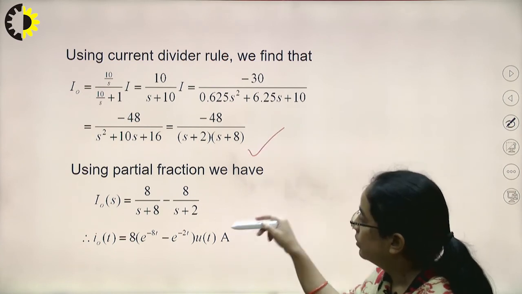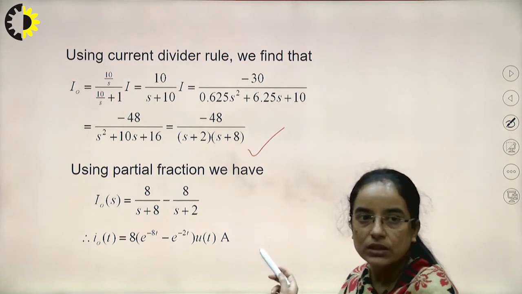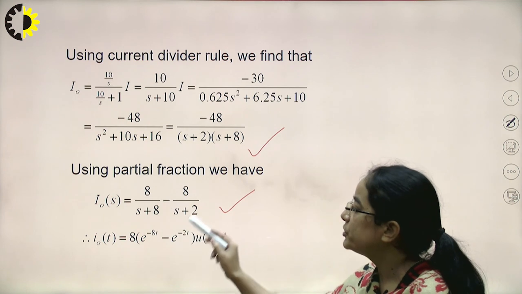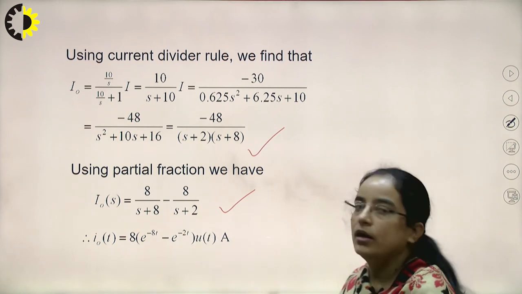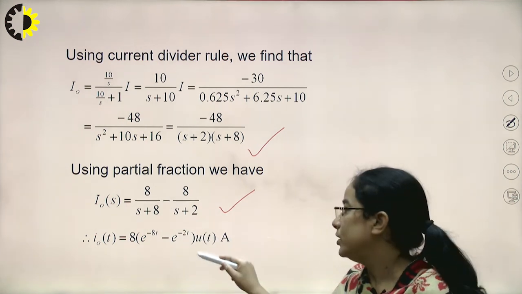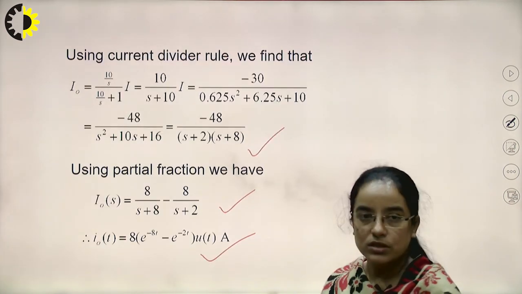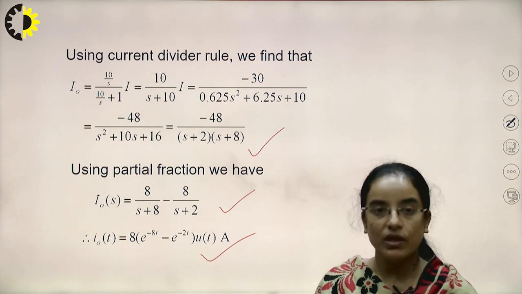By partial fraction, this equation can be written as 8 divided by S plus 10 minus 8 divided by S plus 2, and now you can calculate I naught t by applying the inverse Laplace. Okay, so this was all about today's discussion.